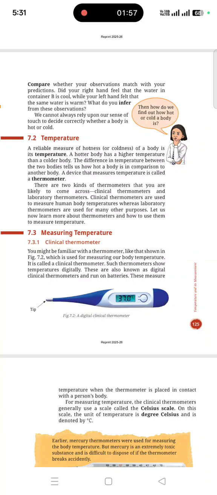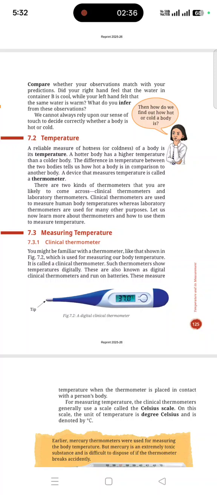The concept you are going to learn next is temperature. Temperature is nothing but the degree of hotness or coldness of any body. The higher the temperature, the hotter the body; the lower the temperature, the colder the body, and the difference can be measured using a thermometer. The units used to measure temperature are Celsius, Fahrenheit and Kelvin. The SI unit is Kelvin. Celsius and Fahrenheit can also be used alternatively, but generally Kelvin is used.